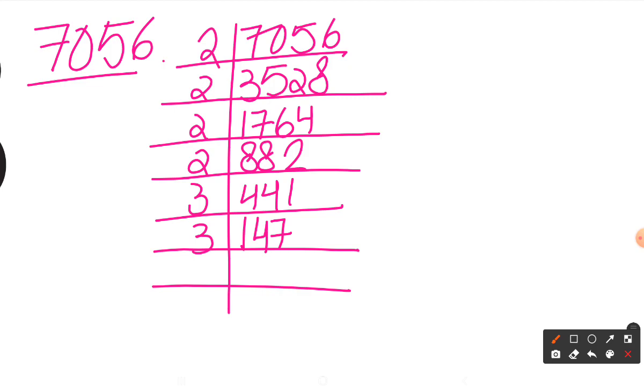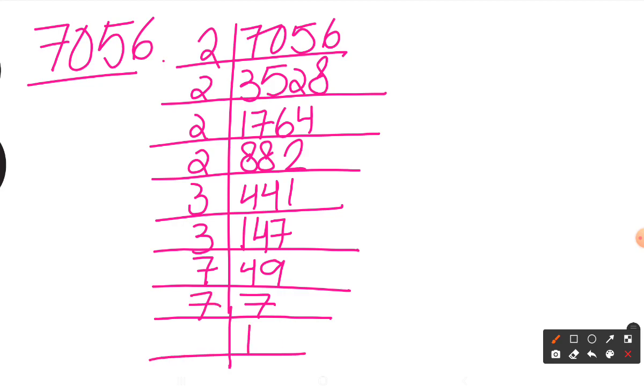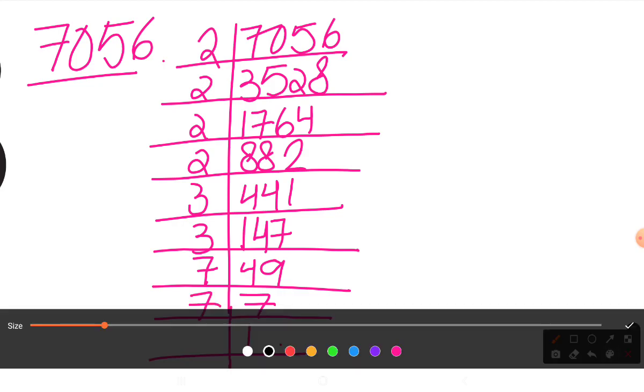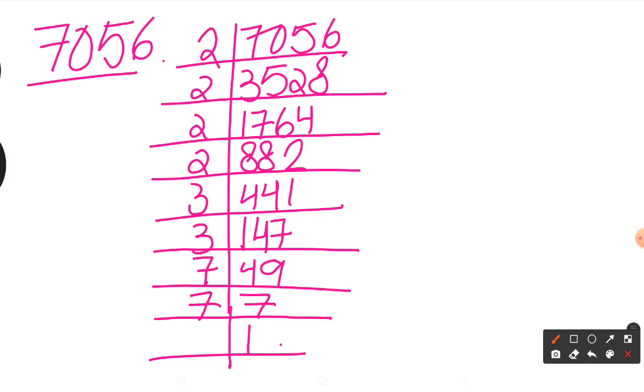So again by 4 and by 9. Now knowing the fact that 49 is a square of 7, I'll go by 7. So 7 again. Now I'll just make the pairs of each number. So we have two pairs of 2, one pair of 3 and one pair of 7.